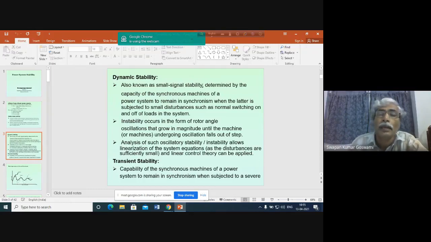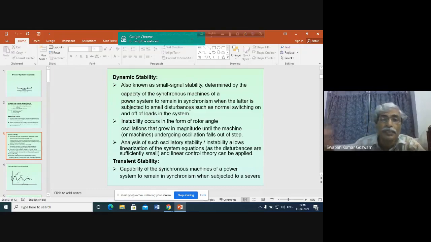It is determined by the capacity of the synchronous machines of a power system to remain in synchronism when subjected to small disturbances such as normal switching on and switching off of load. These small disturbances occur because of change in demand only. So when changing demands occur continuously, it is the ability of the synchronous generators to maintain synchronism under this operating condition.